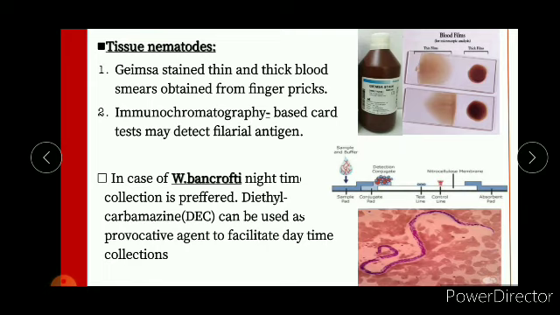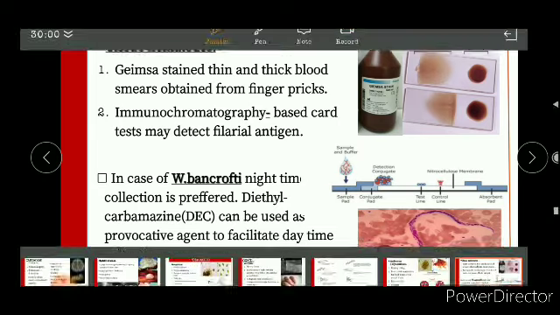In the case of Wuchereria bancrofti, nighttime collection is preferred, and diethylcarbamazine, that is DEC, can be used as a provocative agent to facilitate daytime collection.